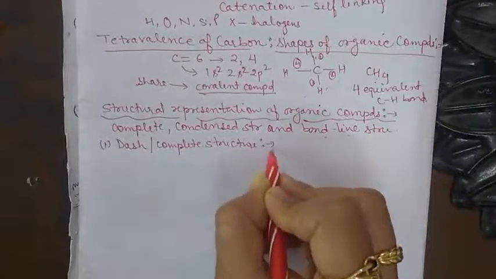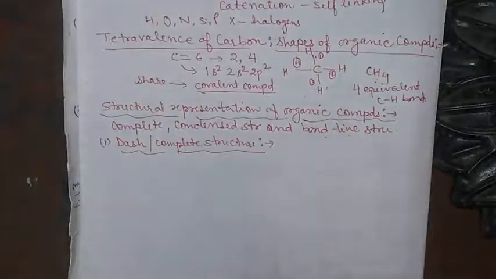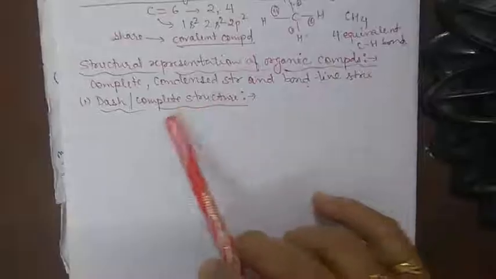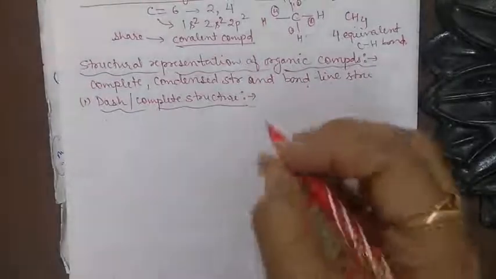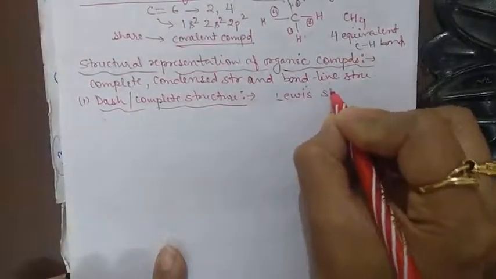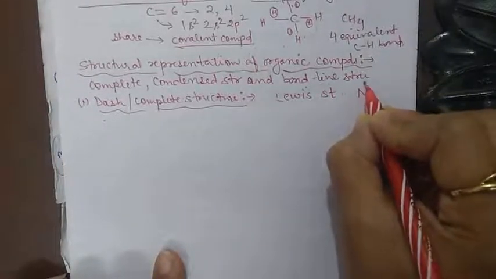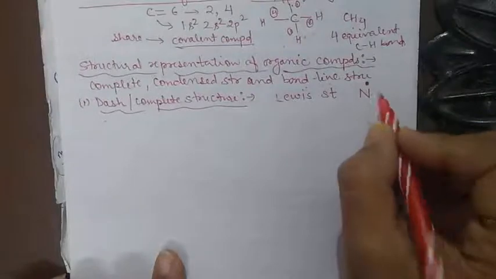The first one is the dash structure, and the dash structure is also known as the complete structure. Earlier we have studied about the Lewis structure. So we know that the Lewis structure is a dot structure, where we represent the bond by dots.